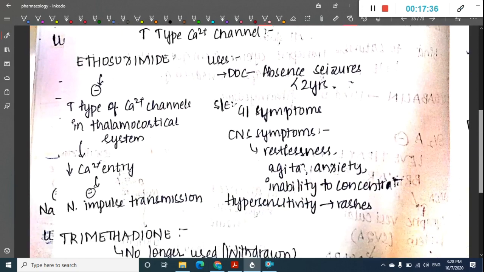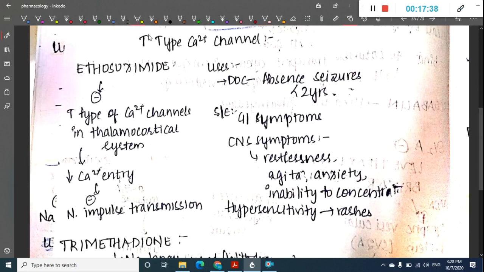Next we have the group of drugs which act on T-type calcium channels. The first drug is ethosuximide. Ethosuximide inhibits the T-type calcium channels.